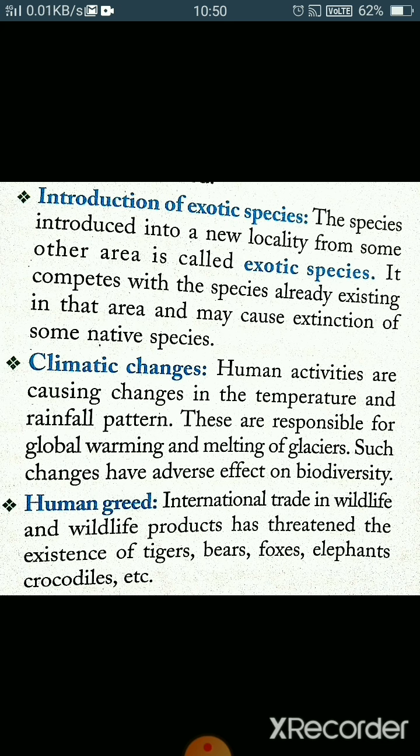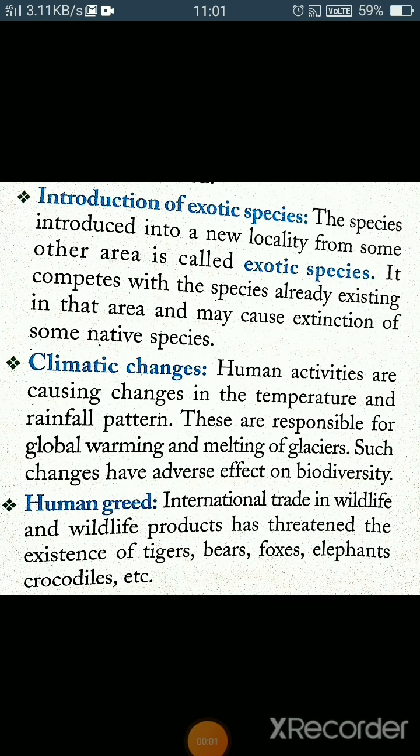And next is climatic condition. As we see, the climate is changing so rapidly, the temperature, the rainfall. So these changes are responsible for global warming, due to which melting of glaciers occurs, and such changes have a very adverse effect on biodiversity.